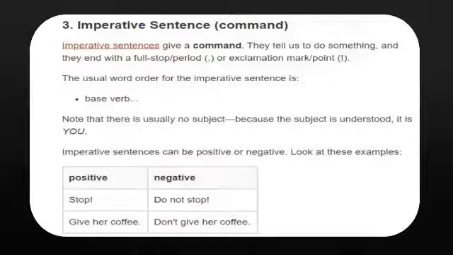Look at these examples. Number 1, positive sentence, stop. And the negative is do not stop. See, both sentences are ending with exclamation mark. Let's see the second example. Give her coffee. So there's a sense of command, give her coffee. And the negative will be don't give her coffee. And it's ending with full stop. So imperative sentences end with the full stop or an exclamation mark.